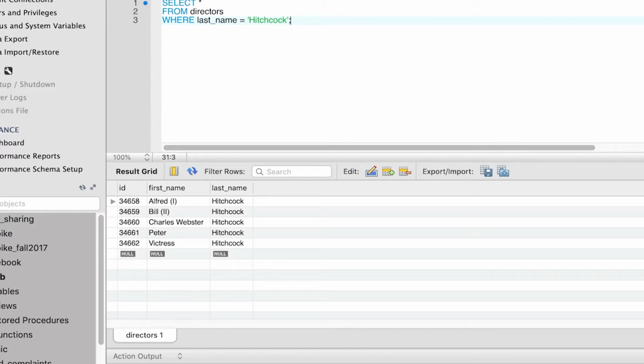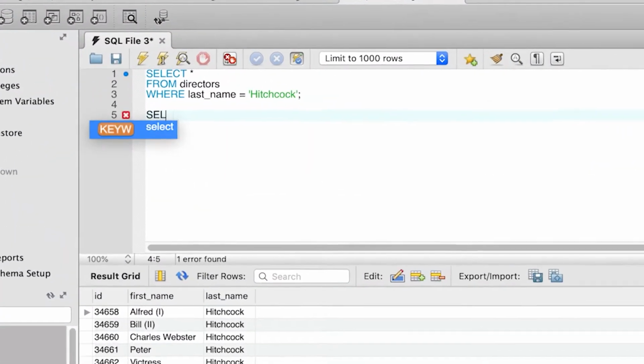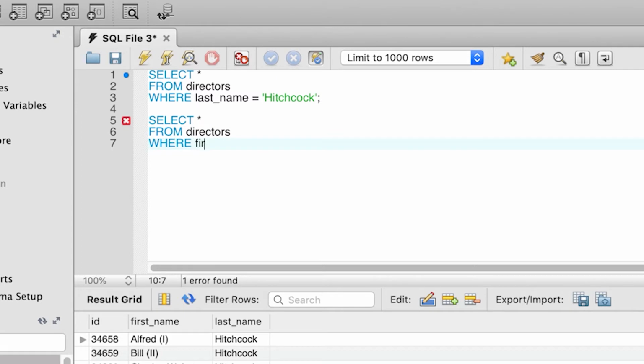Remember we faced this problem before where we're trying to retrieve the entries for directors such as Kubrick, Welles, or Tarantino. We're getting multiple people with these last names, and the solution was to also add a condition for the first name. Now, let's forget for a second the result that we got back, and let's try to write a query that gets back just Alfred Hitchcock. How could we write it? Select star from directors where first name is equal to Alfred and last name is equal to Hitchcock.